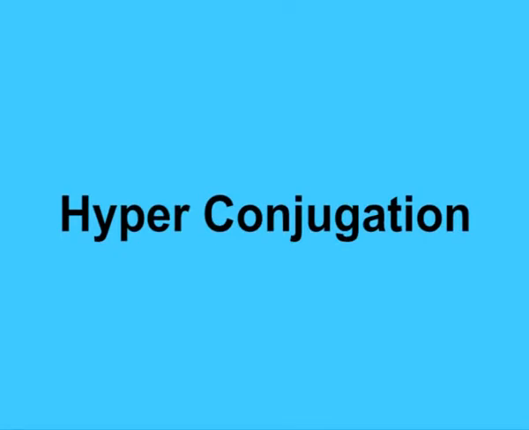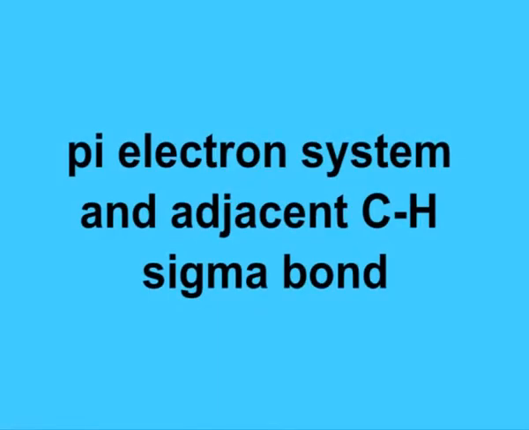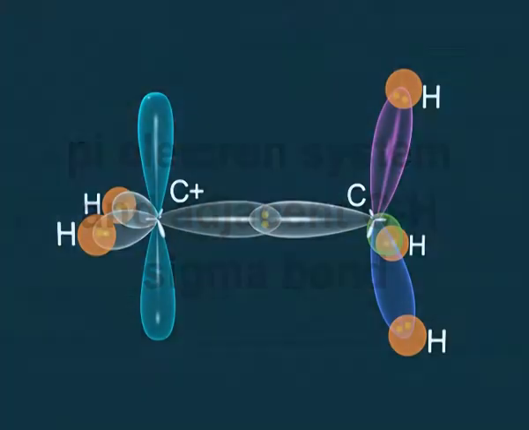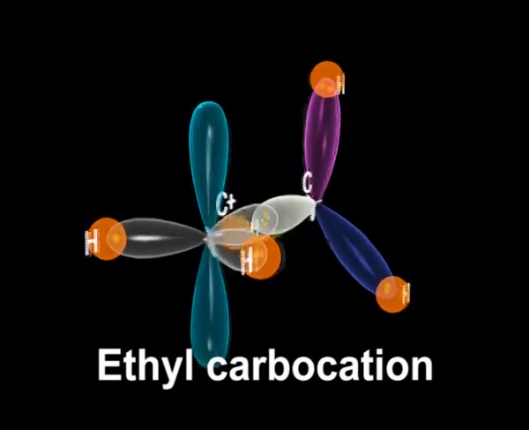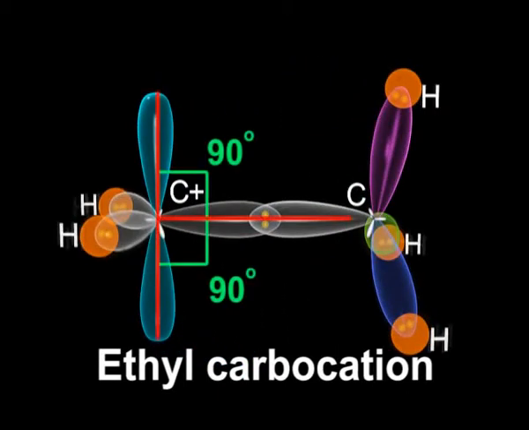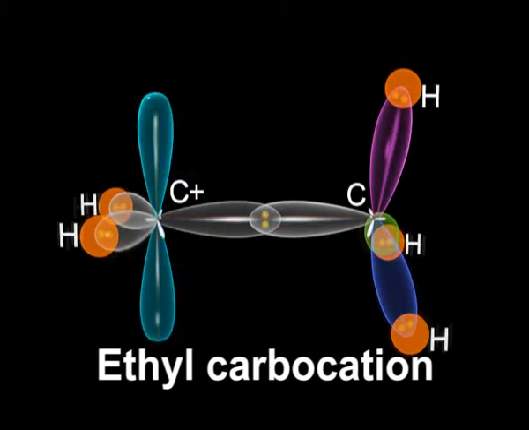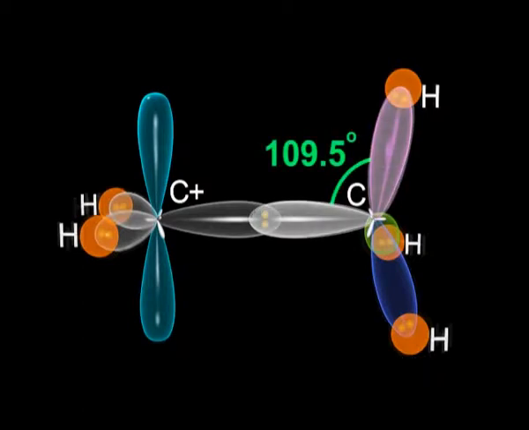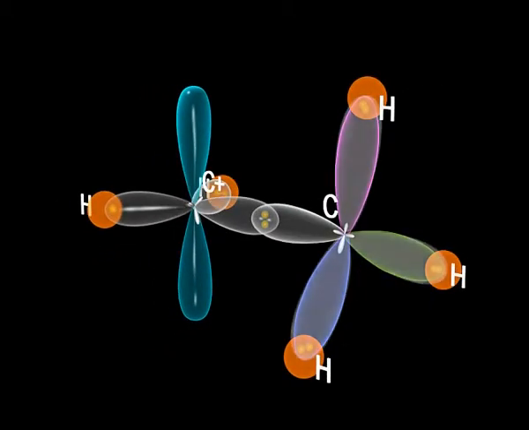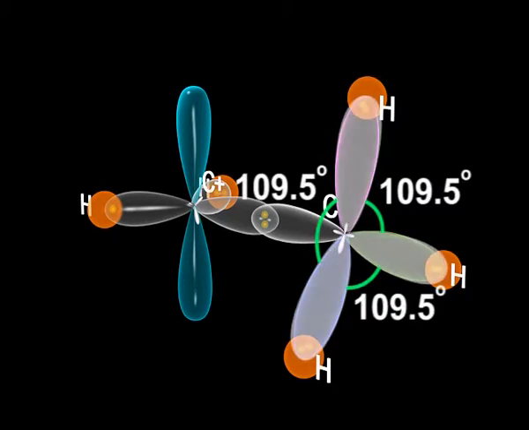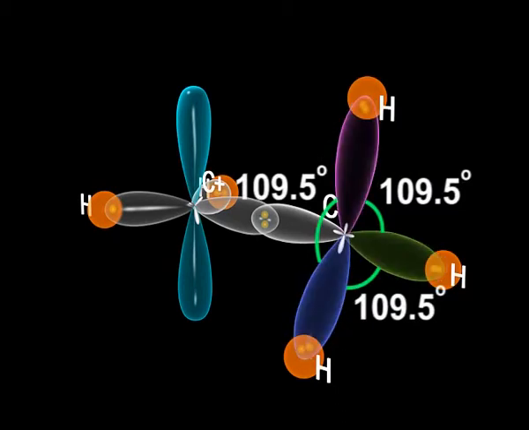Hyperconjugation. This type of interaction has been shown to occur between the pi electron system and the adjacent CH sigma bond. Let us first have a look at the structure of the ethyl carbocation. Observe that a bond angle of 90 degrees is formed between pi orbitals. Now observe that a bond angle of 109.5 degrees is formed as shown on the screen.